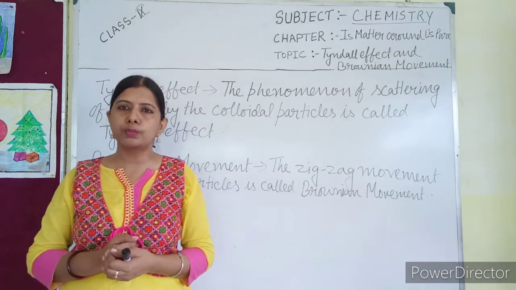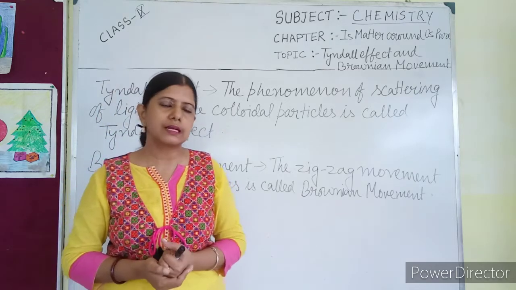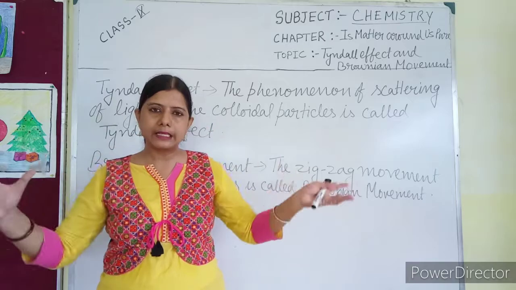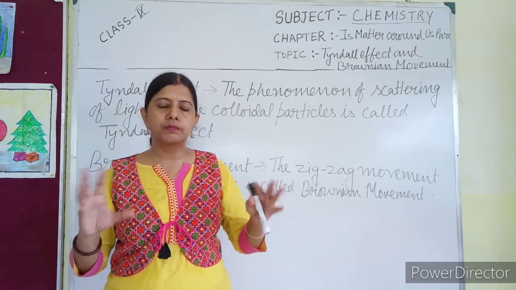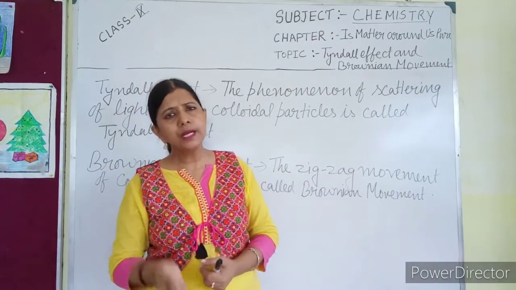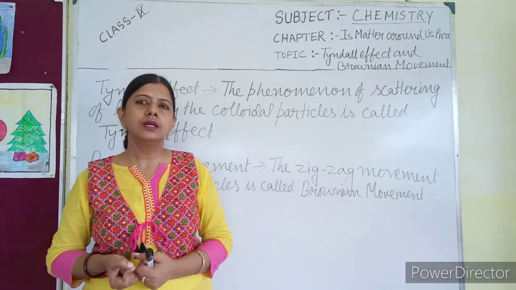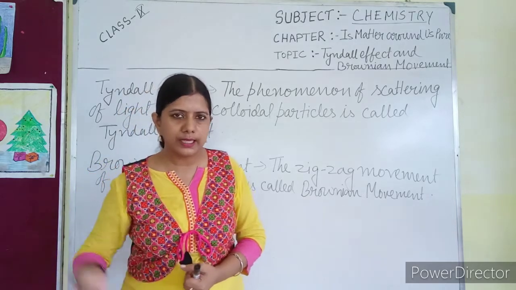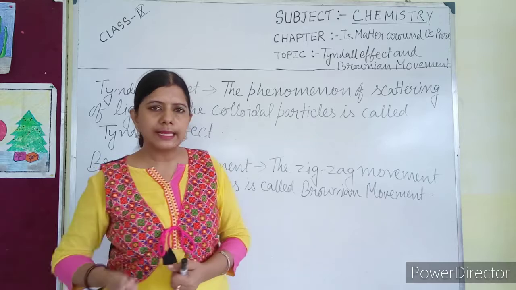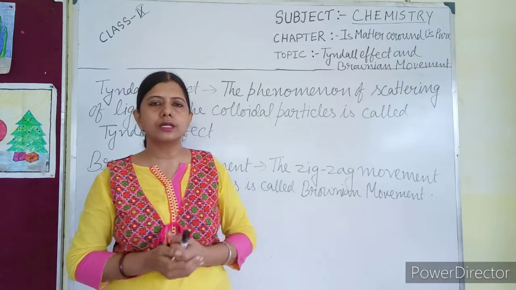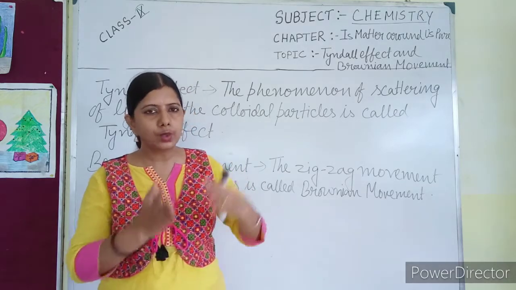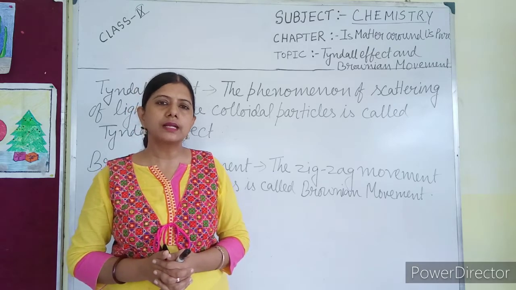In the canopy there are some small holes. It is dense, covered by plants and trees, but very small holes are there through which the light rays are coming. When those light rays fall on the dust particles present below the canopy,